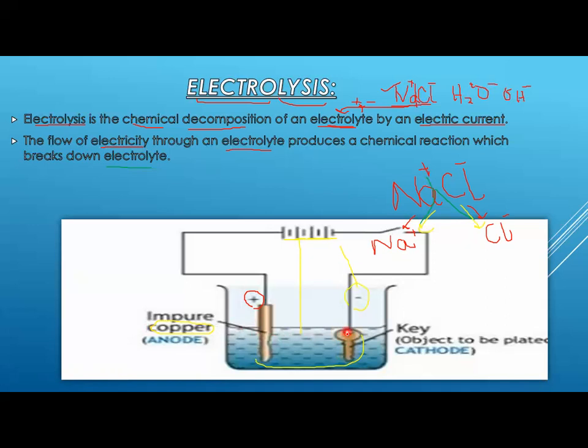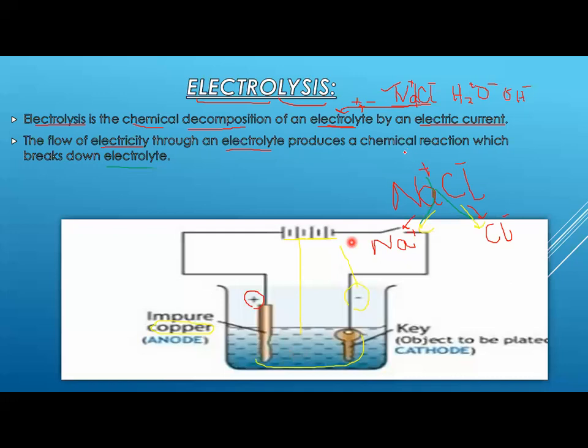Now the object that should be coated is connected to the negative terminal, and the object used as the coating material should be connected with the positive terminal of the battery. And then you will dip them inside an electrolyte.